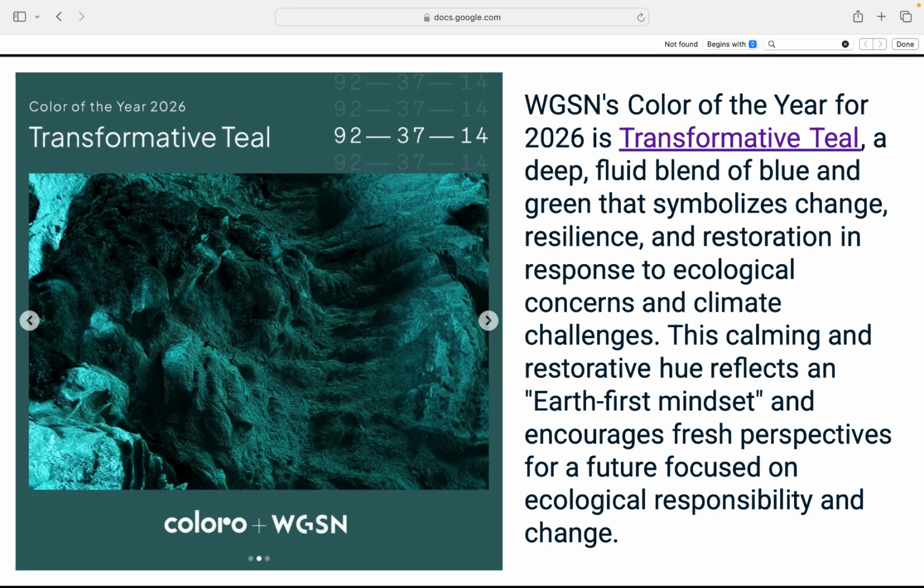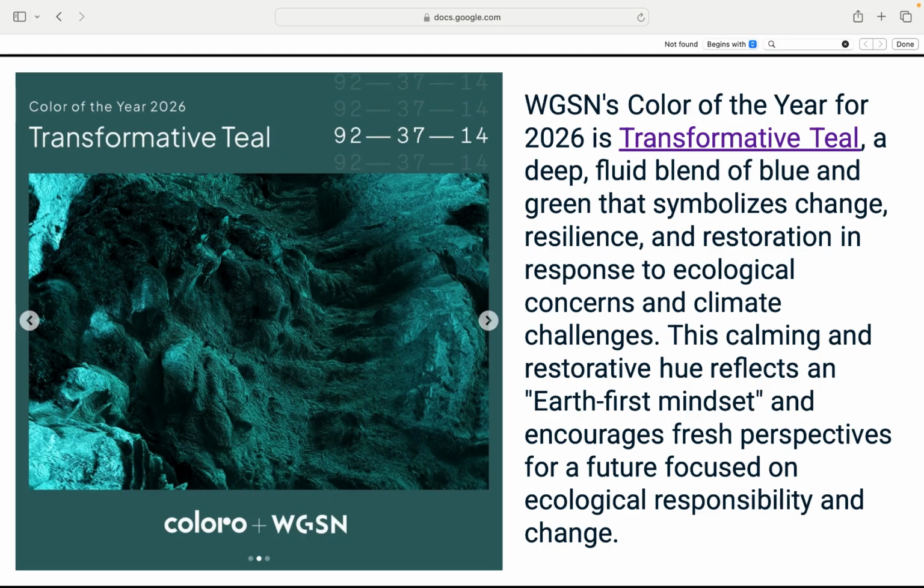How does WGSN pick the color of the year? It's not just a wild guess. WGSN are basically the color whisperers of the future. They scan the globe for cultural shifts, fashion trends, tech innovations, and even how people are feeling. Hello, color psychology. They track everything from sustainability to street style to social media vibes. Then, with their partner Coloro, they decode the perfect hue that captures the mood of tomorrow, years in advance. The result: a color that's not just trendy, but totally in tune with where the world is headed.